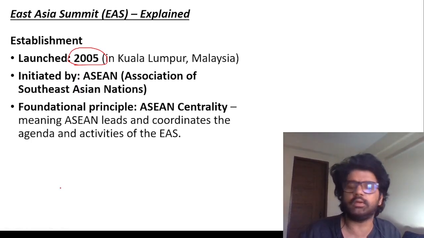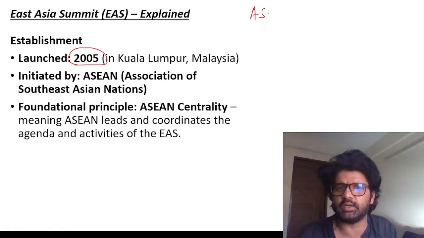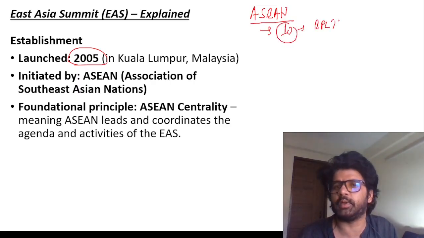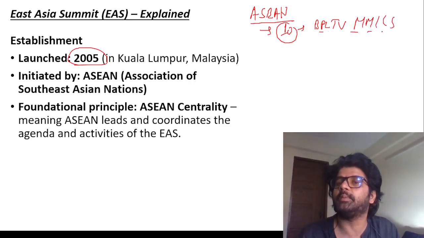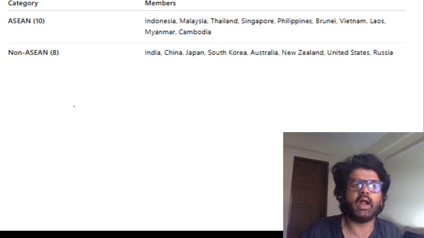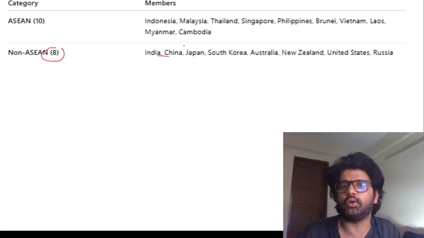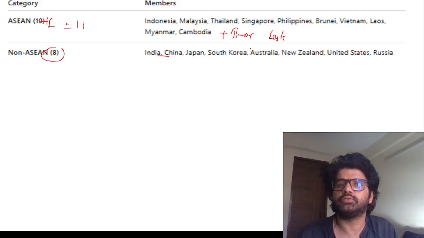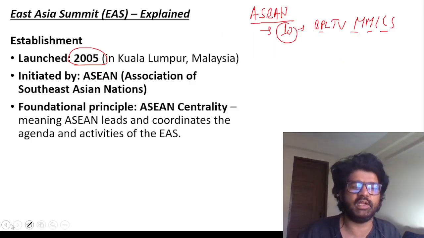Here there are the ASEAN countries. When we talk about ASEAN countries, we earlier used to talk about 10 countries. There's a mnemonic. Now Timor-Leste has also become a part. VPLTV mimics: Brunei, Philippines, Laos, Thailand, Vietnam, Myanmar, Malaysia, Indonesia, Cambodia, and Singapore. Now in this ASEAN, you will add 8 more countries, India, Japan, and so on, making 18 countries. Now add Timor-Leste also, so it will become ASEAN 10 plus 1, 11. So these 18 countries are part of the East Asia Summit.